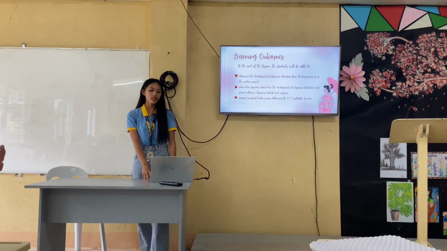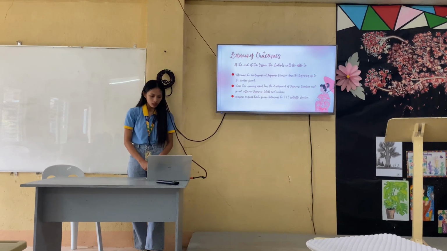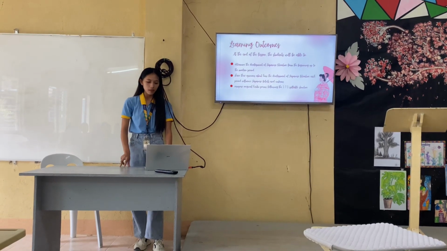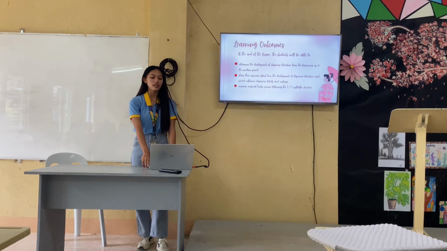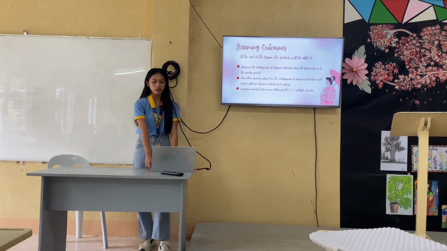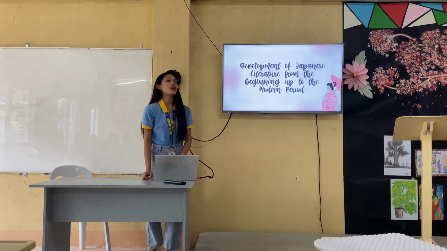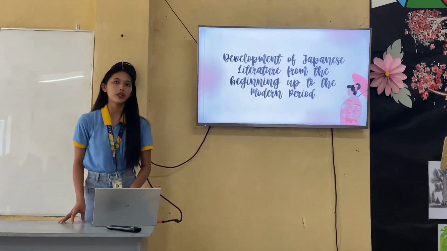Share their opinions about how the development of Japanese literature in each period influenced Japanese beliefs and customs. Compose original haiku poems following the 5-7-5 syllable structure. So initially, our topic is about the development of Japanese literature from the beginning up to the modern period.